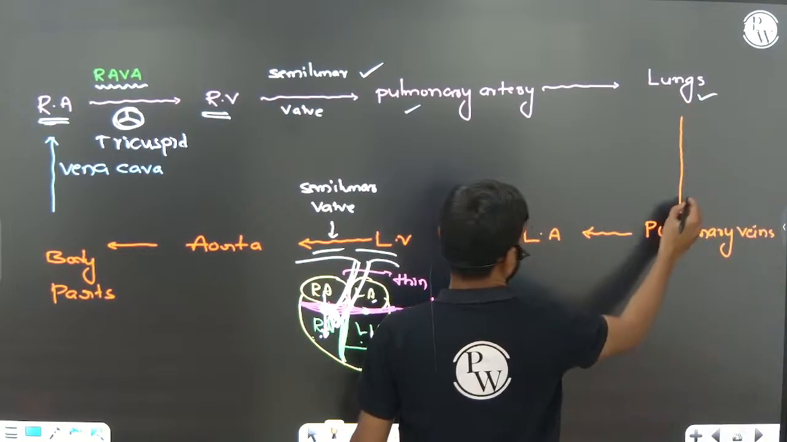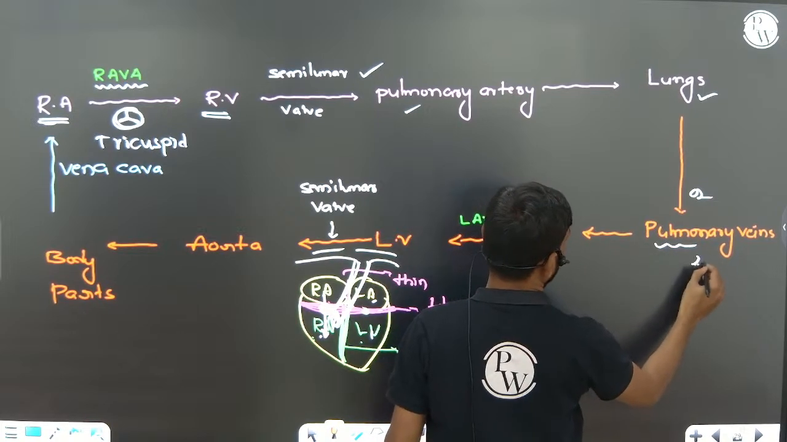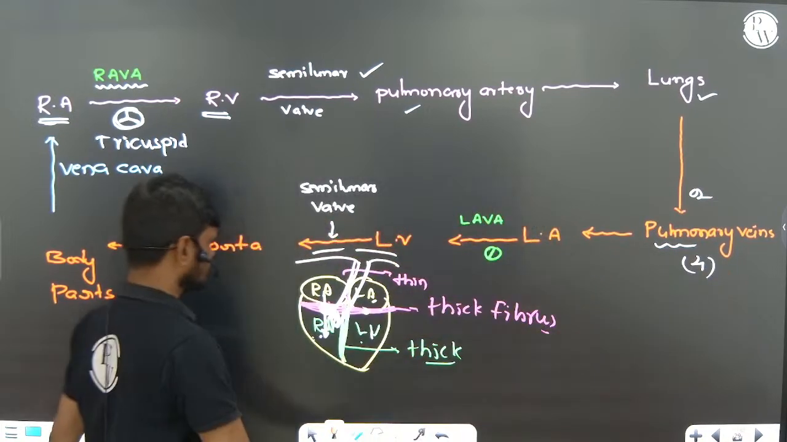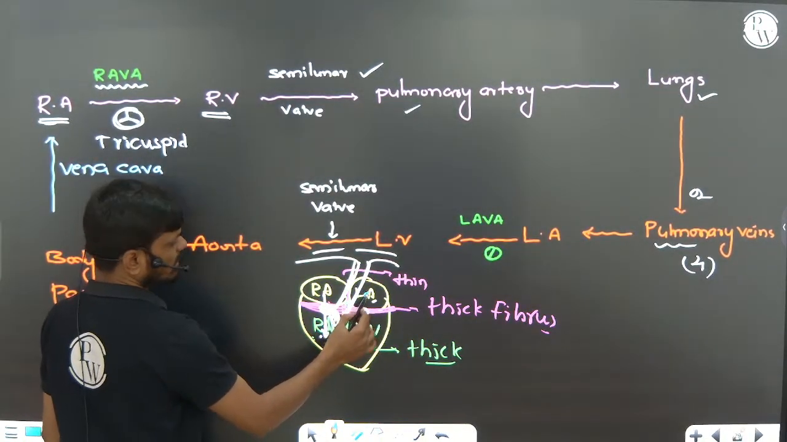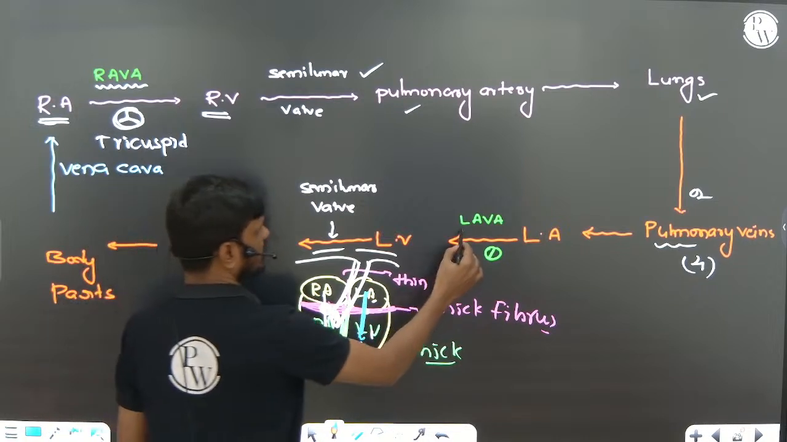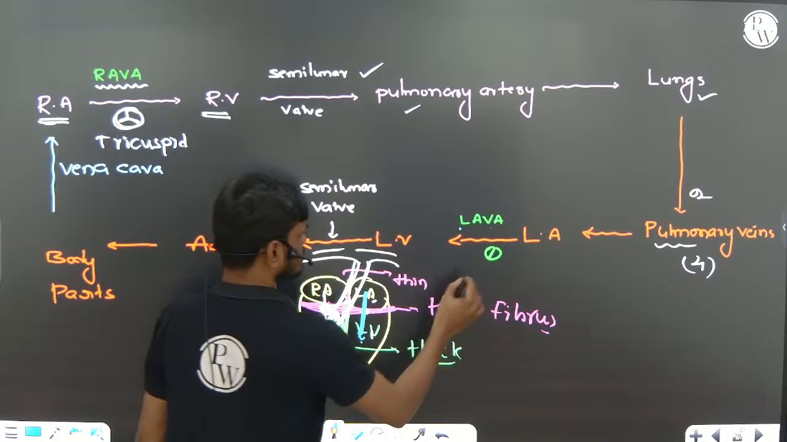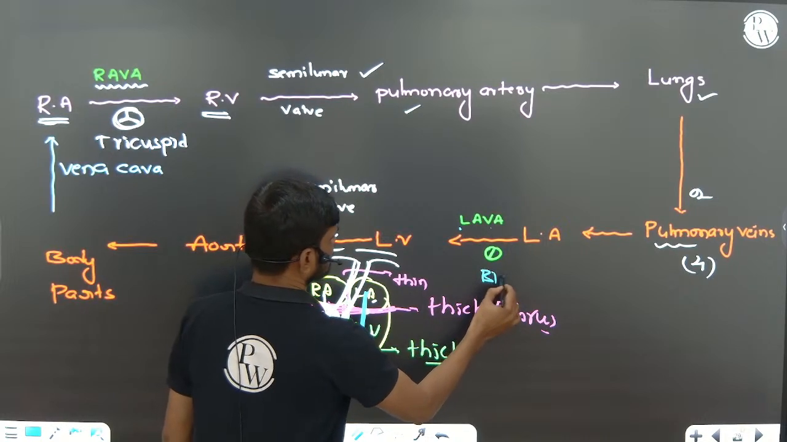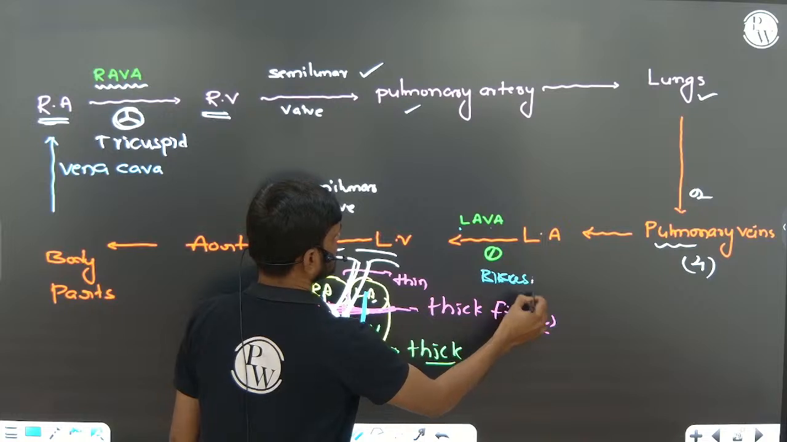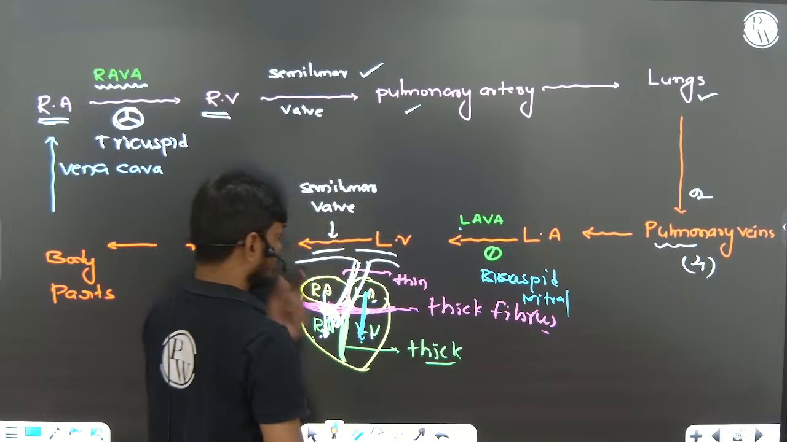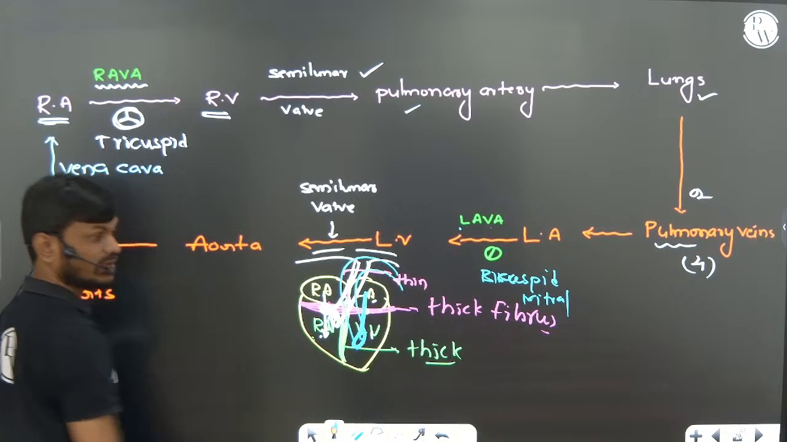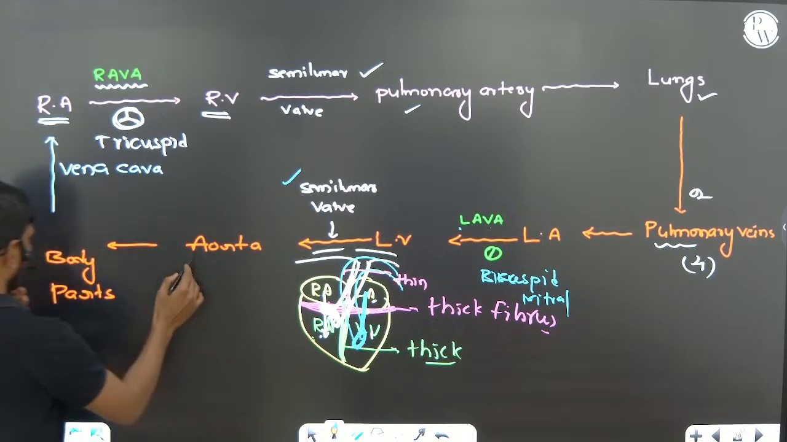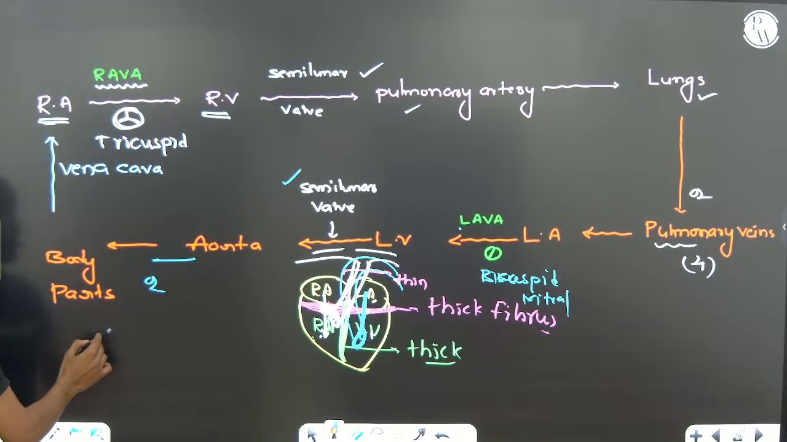From the lungs, oxygenated blood is collected by the 4 pulmonary veins. The pulmonary veins open into the left atrium. The left atrium opens into the left ventricle through the left atrioventricular aperture, guarded by the bicuspid valve, also called the mitral valve, right? The left ventricle opens into the aorta. Here also it is protected by a semilunar valve. The aorta pumps oxygenated blood to the body parts.